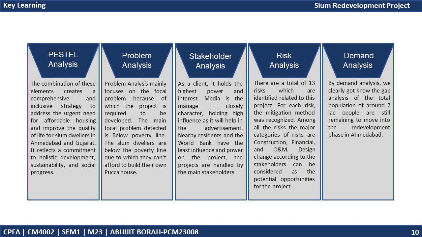Fourth, in the risk analysis, we have identified that there are a total of 13 risks related to the project. For each risk, the mitigation method was recognized. Among all the risks, the major categories of risk are construction, financial, and O&M. Design change according to the stakeholders can be considered as a potential opportunity for the project, because if the designer changes the design, it may help the contractor in the execution phase.